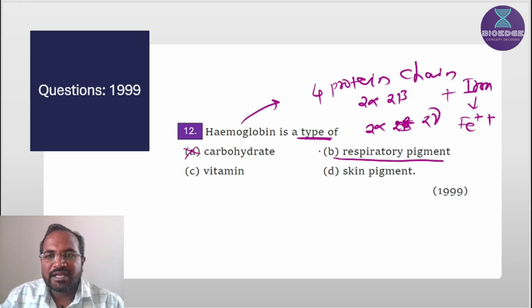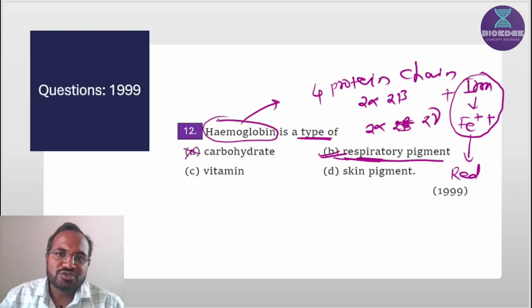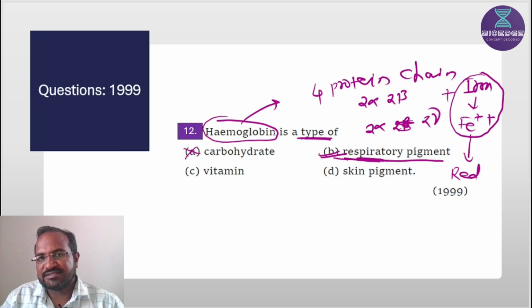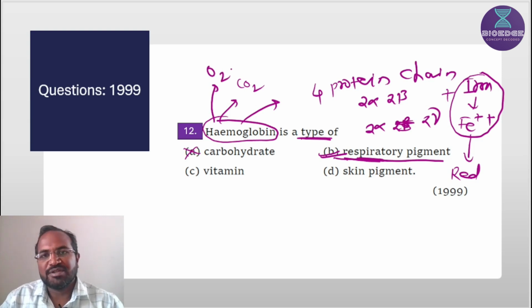Respiratory pigment. Yes, this is the respiratory pigment. Why is it called a pigment? Because the iron part gives the color. Iron gives the red color. And why is it called respiratory? Because in respiration, this molecule is responsible for transportation of gases. CO2 and O2 are transported by hemoglobin.